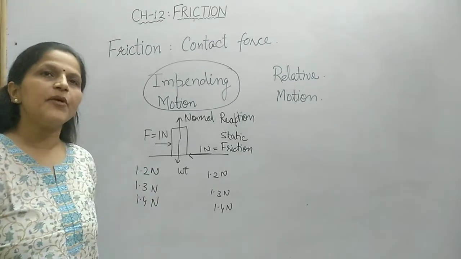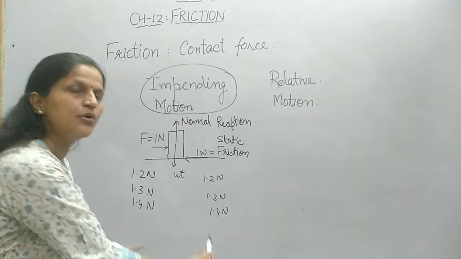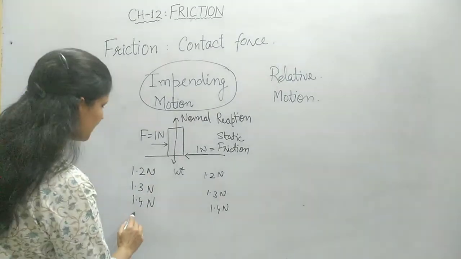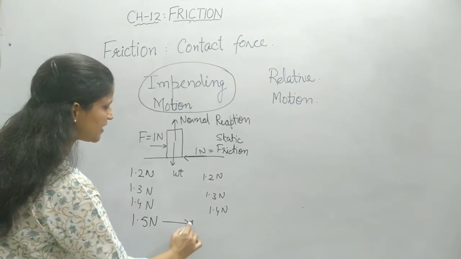And another important thing that we see is friction is adjusting its value according to the applied force. Then what happens? Suddenly at some value of 1.5 Newton, you find that it starts moving.